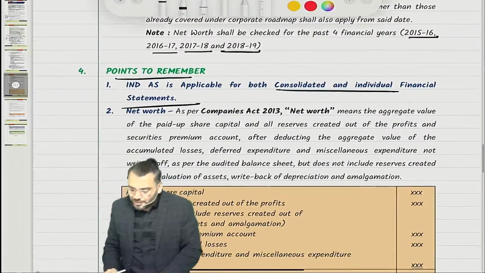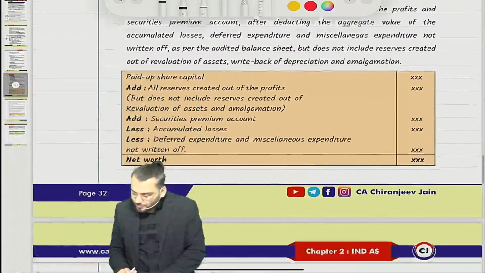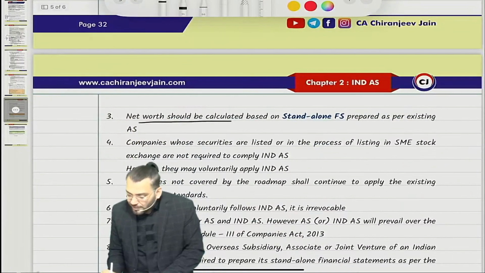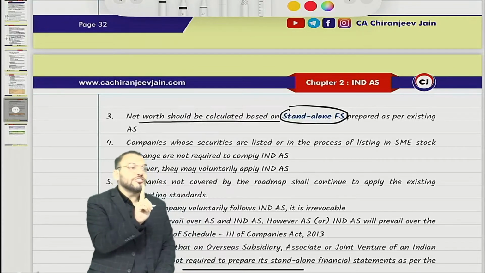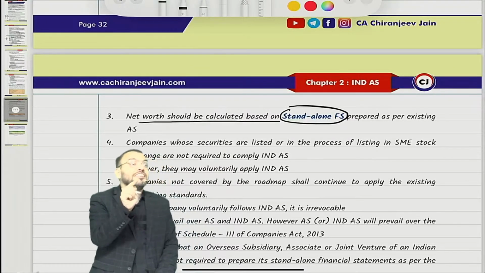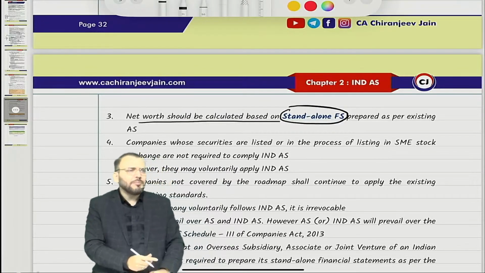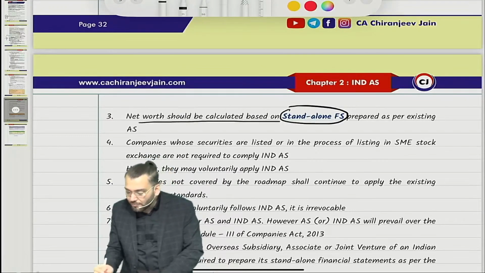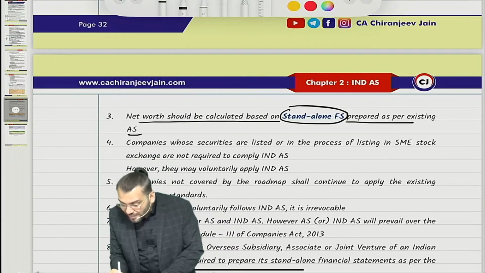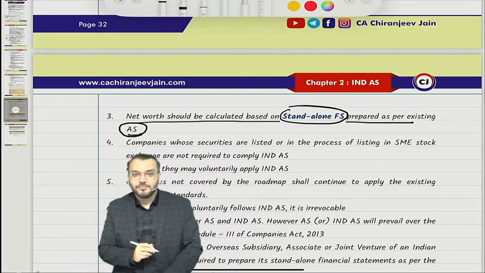They have just given one clarification. Net worth should be calculated based on the standalone financial statement, not the consolidated financial statement, because Ind AS applicability is entity wise, not group wise. Standalone financial statement means the individual financial statement, prepared as per the existing accounting standards.